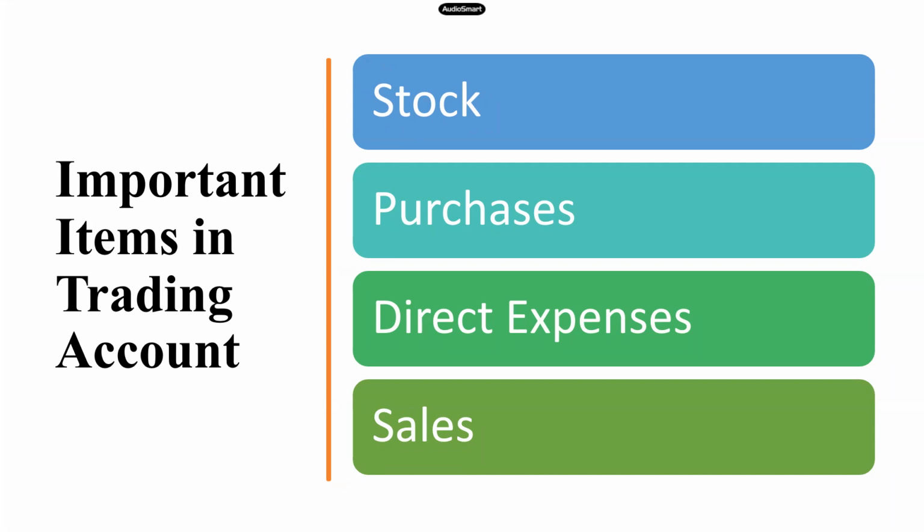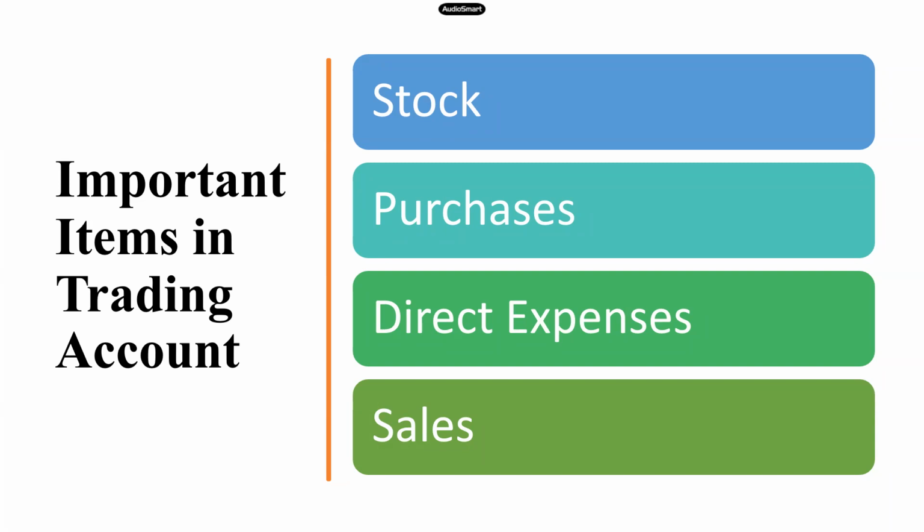Similarly, if there are goods withdrawn by the proprietor for his personal use, such goods you will deduct from purchases. Remember, I'm saying only goods withdrawn for personal use. I'm not saying cash. If goods have been withdrawn to be distributed as free samples, then you will deduct such goods from purchases. If goods have been withdrawn to be given as charity, then you will deduct such goods from purchases. Right? So the purchases concept is clear.